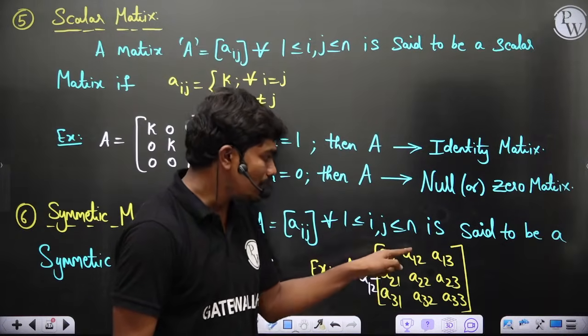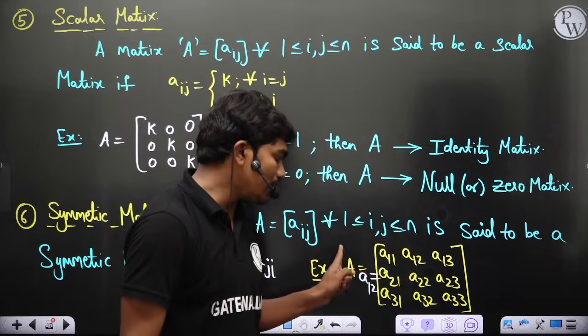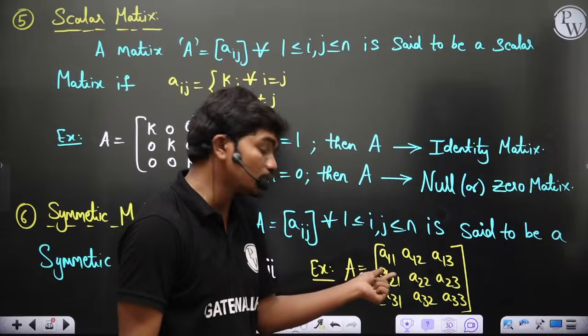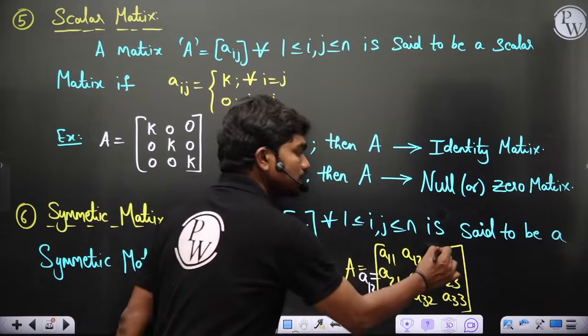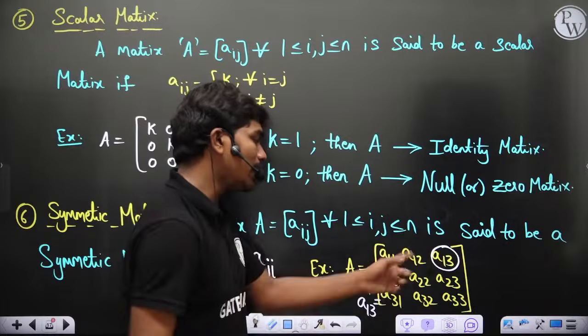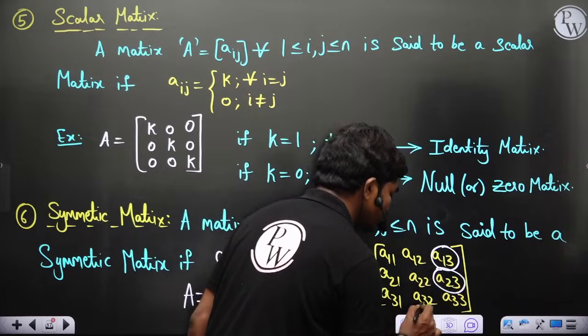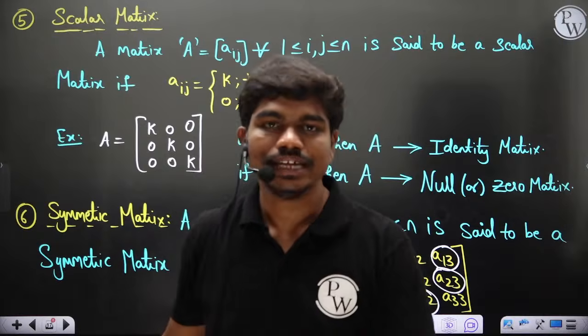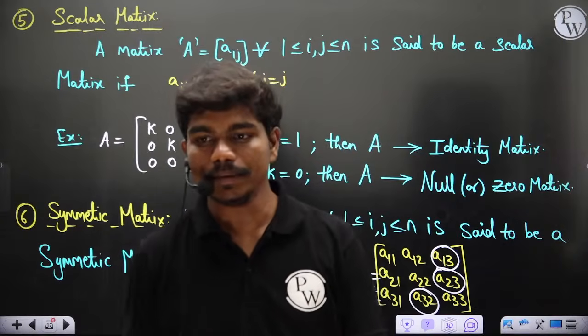So A12 should be the same as A21. Similarly, A13 should be the same as A31, and A23 should be the same as A32. So in general Aij should be the same as Aji. Clear to all?